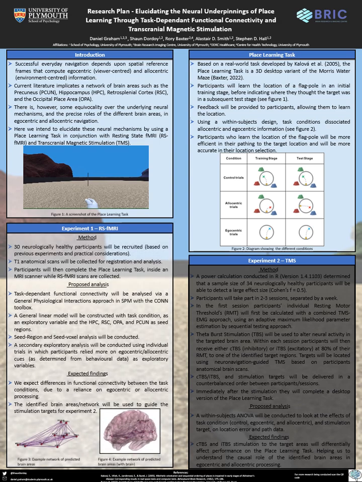To identify the brain areas involved in these processes, we will have participants complete a version of this place learning task inside an MRI scanner while we conduct resting state functional MRI scans. To analyse this data, we will look at using a task-dependent functional connectivity analysis, in which we conduct a general linear model with task condition as an explanatory variable, and we will use brain areas such as the hippocampus and precuneus as seed regions based on previous research.